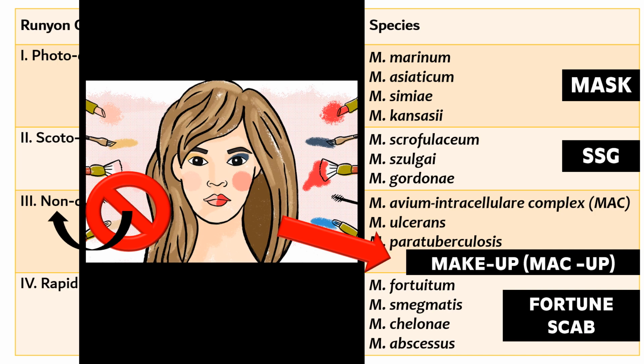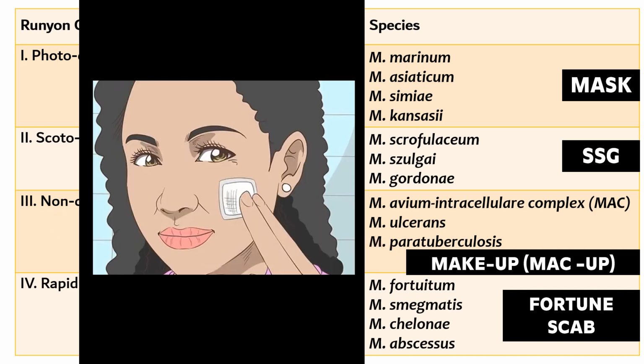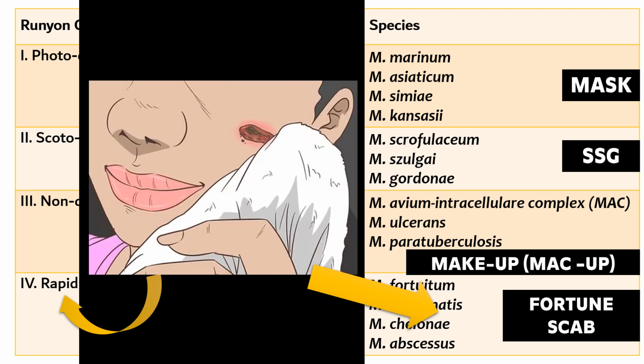So she took the treatment. She was very lucky enough. The lesion started healing rapidly. That means our next group is rapid growers. She was very fortunate enough that the lesion started healing. When I say fortunate, you can remember Mycobacterium fortuitum. But a small scab was left out. When I say scab, it reminds you of smegmatis, chelonae and abscessus. With this, we have finished the story.